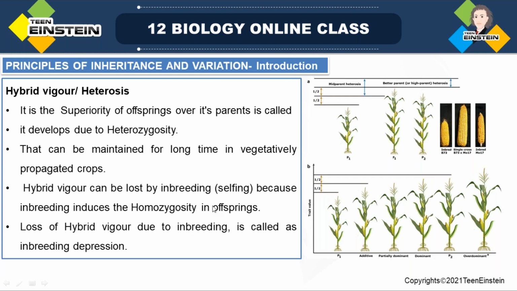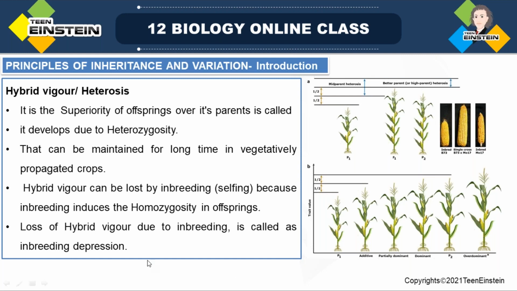Hybrid vigor can be lost by inbreeding. We have learned this in the section on population. Hybrid vigor can be lost by inbreeding or selfing, because inbreeding induces homozygosity in offspring. Inbreeding or selfing will increase homozygosity, while cross pollination always increases variation, right?